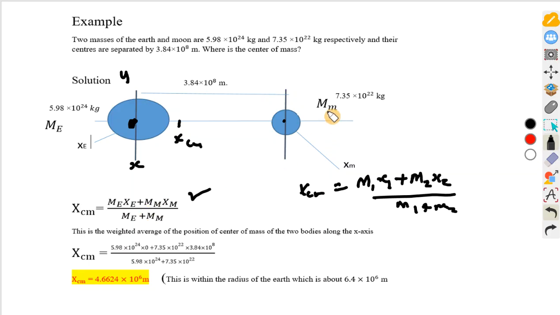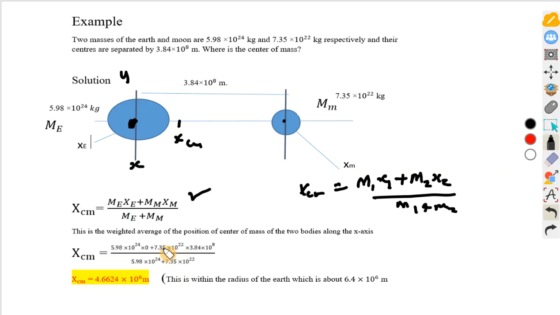Plus the mass of the Moon, which is 7.35 times 10 to the power of 22, and the position of the center of mass of the Moon from this origin is 3.84 times 10 to the power of 8 meters. Upon the mass of the Earth plus the mass of the Moon.